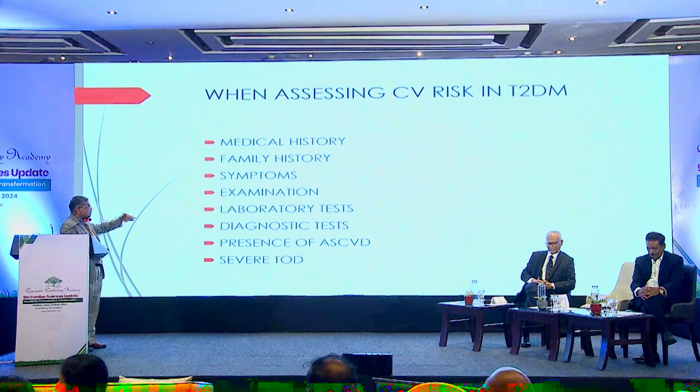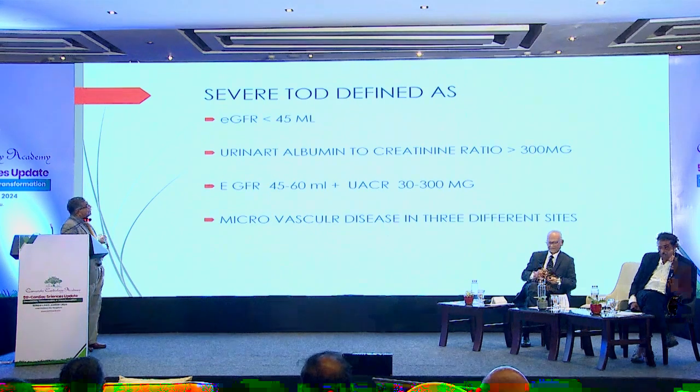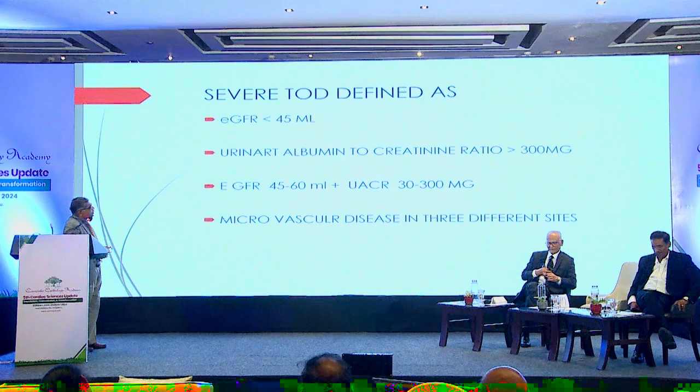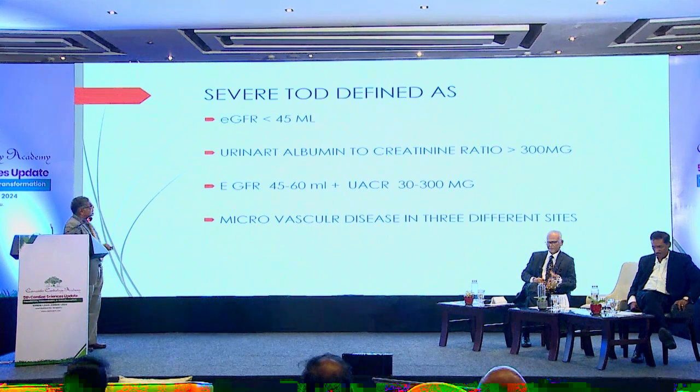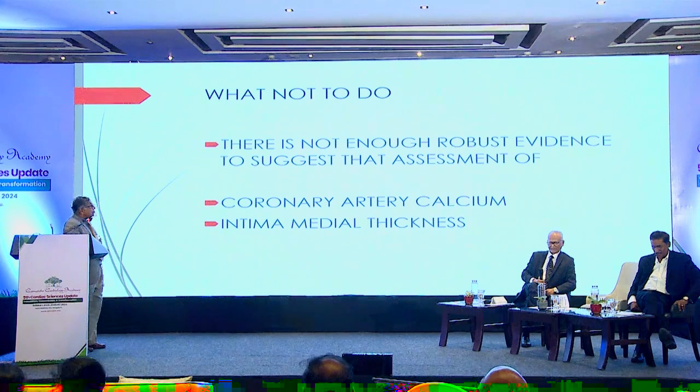To classify them as very high risk, we have to look for the presence of ASCVD and target organ damage. They have defined the renal target organ damage, that is GFR less than 45, urine albumin creatinine ratio more than 300, or a combination of these, presence of vascular disease in 3 beds. However, they have not defined what has to be done for the cardiac patients. What not to do, they have emphasized.